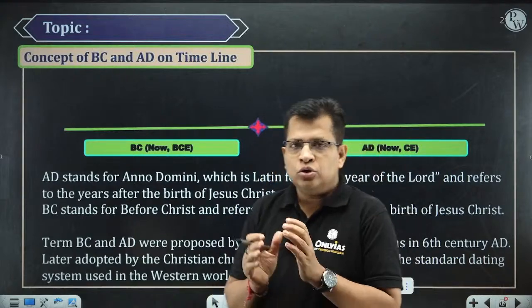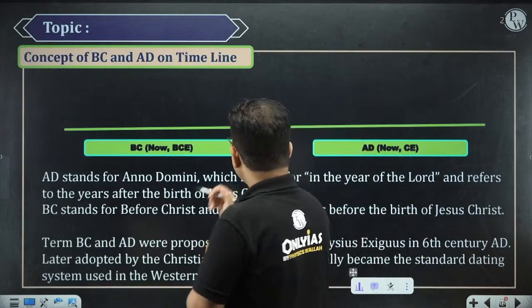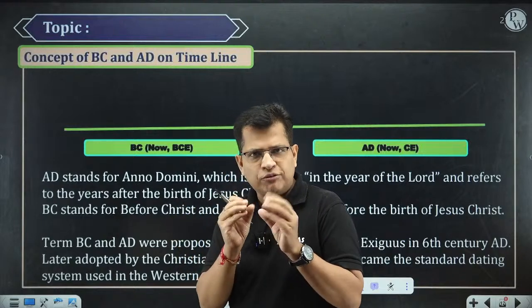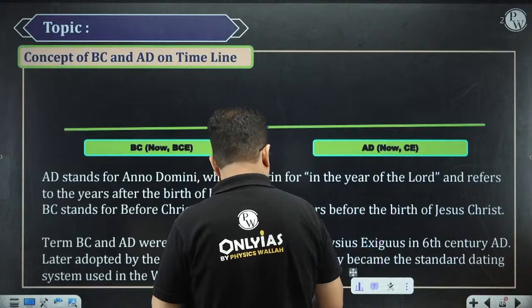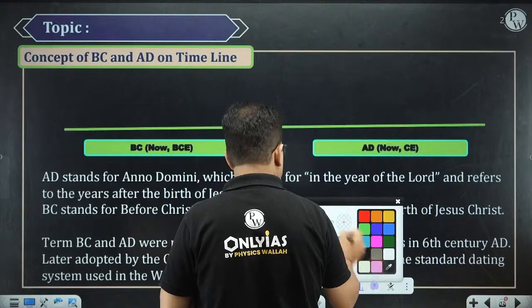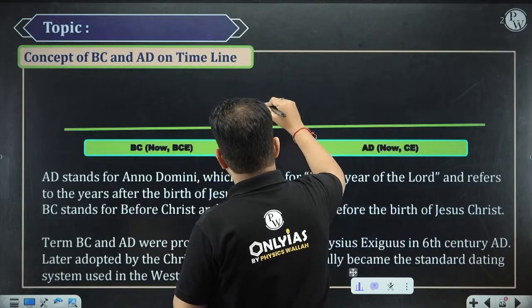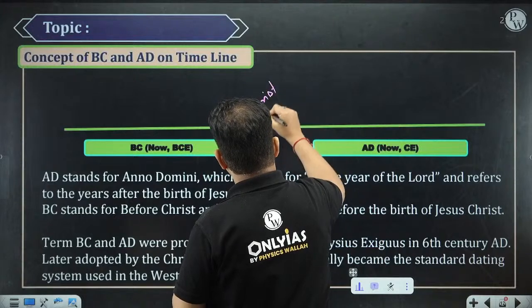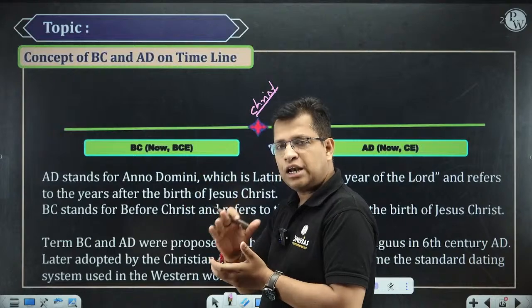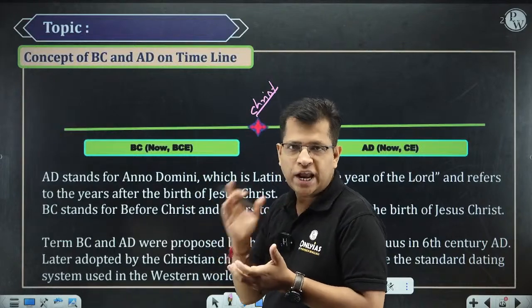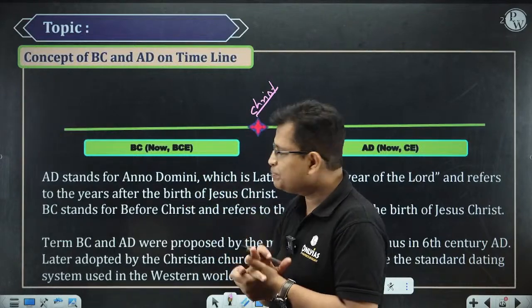Now, we have to take some reference point. So this was the Christ. We are taking the Christ. So before Christ is called BC, and after Christ, in the life of the Christ, that is called AD. Simply that is called Anno Domini. Are you getting me?